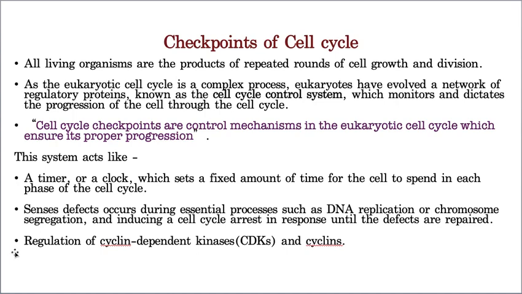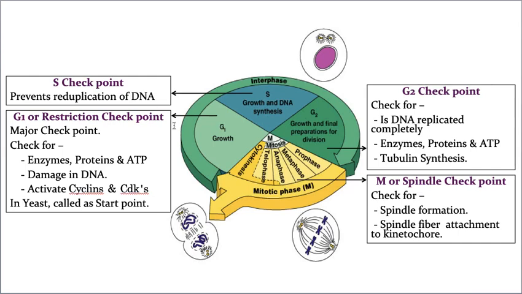It also regulates the cyclin dependent kinases and the cyclins, because cyclins are of various types. So when and where a CDK needs to bind with a cyclin will be decided by the checkpoints. Hope you understood the functions of these checkpoints. Till now we saw what a checkpoint does, but now exactly what are the checkpoints, let us see. Okay, exactly these are the checkpoints.